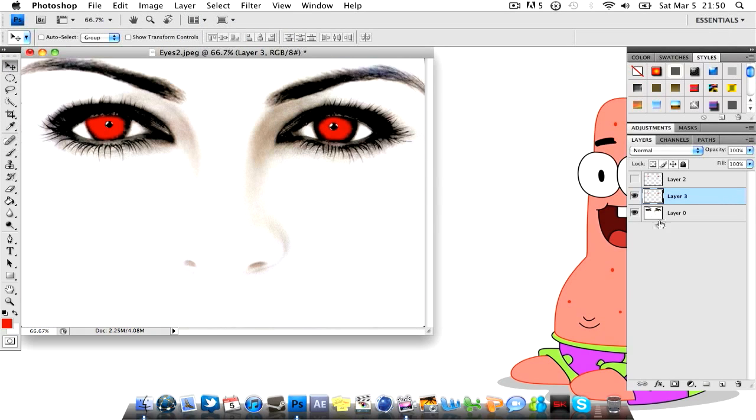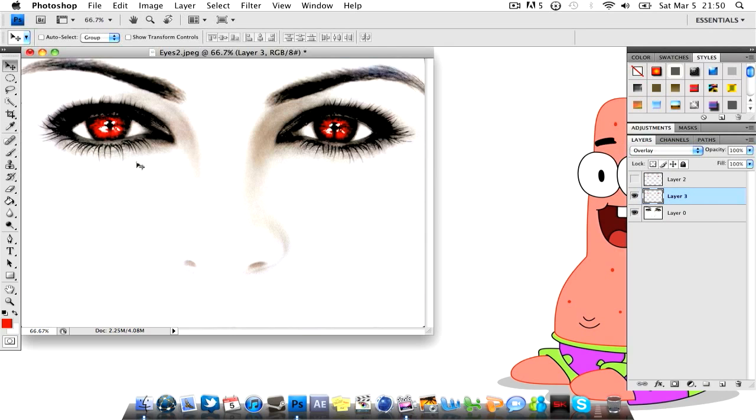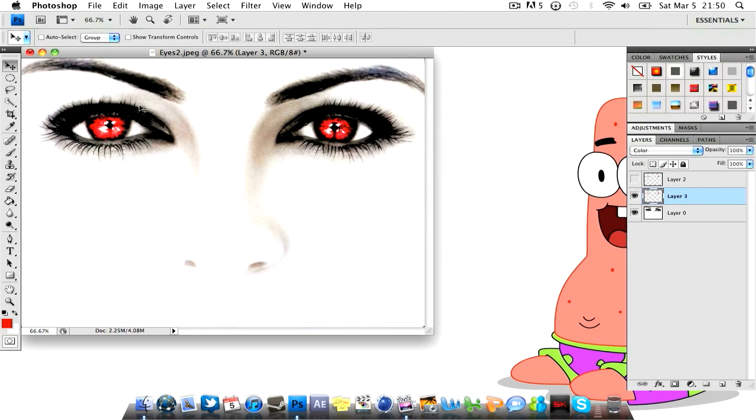Click on the pointer tool, and there are two different layer options that you can use to give it the best looking effect. So I'm going to go into the layer blending options, and I'm going to click on Overlay. Now, as you can see, it colors everything perfectly, and it gives it the nice bold color that we are looking for. You can also try to use Color, and it'll give it the same effect, but this is a little too bright for my liking, so I'm going to go right back to Overlay. You can mess with all the different blending options, but those are the two best that work for this. Overlay, I think, is the best.